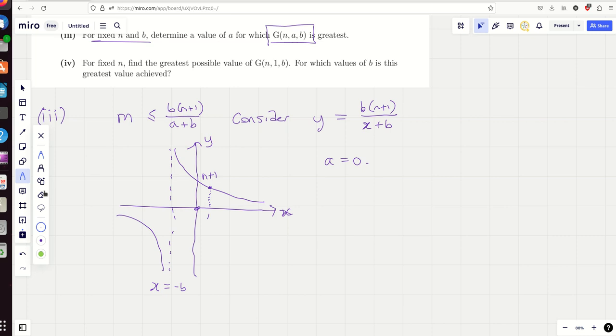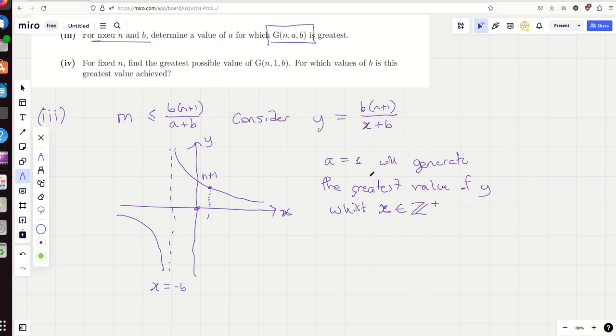And the biggest value of that is going to occur when a equals 1. Yeah, and we can just see that because that's a decreasing function. So we want it to be as high up as possible, and therefore a equals 1 will generate the greatest value of y whilst x is a positive integer. And it's just because of this restriction of positive integers, natural number positive integer, so a equals 1 will maximize GNAB.